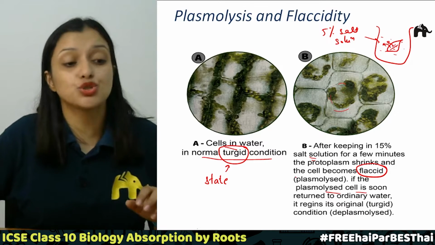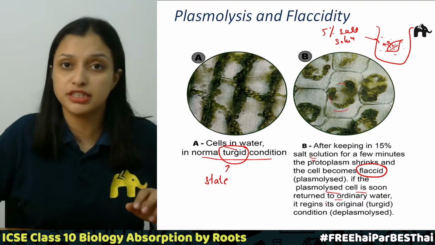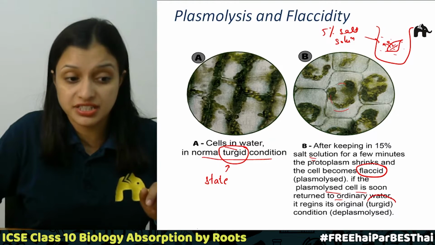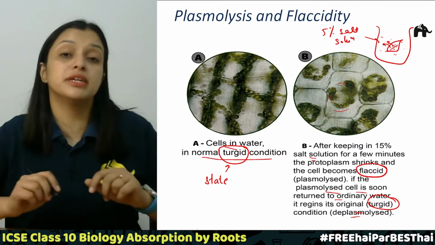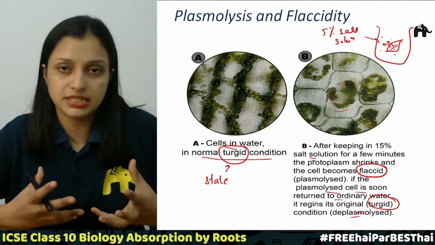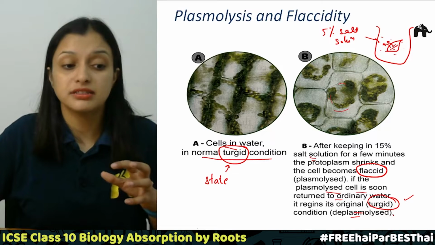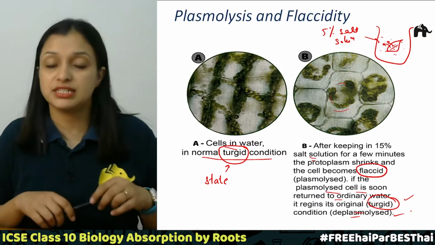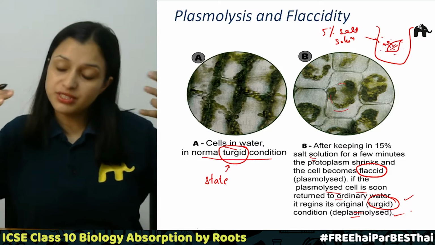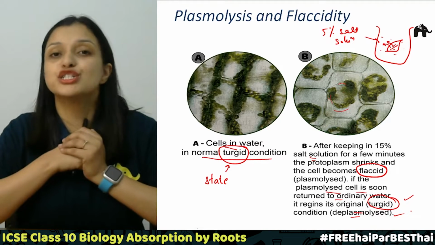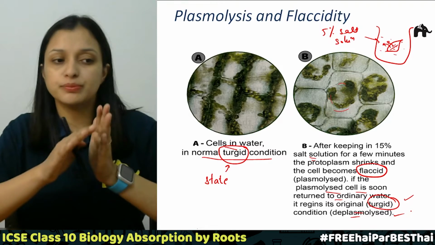Now, if the plasmolysed cell is soon returned to ordinary fresh water, it will again gain the turgid state, and this will be the deplasmolysed condition, right? The condition will be turgid, but the process will be deplasmolysis, where again the water from the surroundings will move into the cell, and the cell will again gain that turgid state. I hope this is clear.